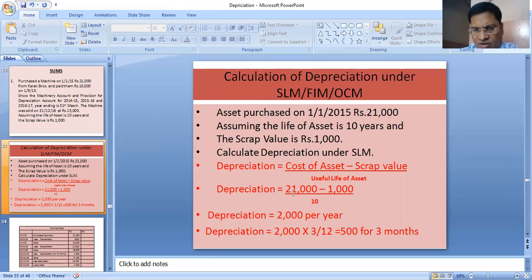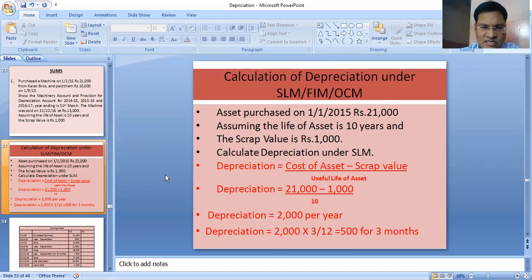This calculation of depreciation is giving me 2000 per year. We have purchased the asset on 1/1/2015. Our year ending is March. So January, February, March, 3 months depreciation we have to calculate in the first year till 31st March 2015. So our depreciation is 500 for 3 months.